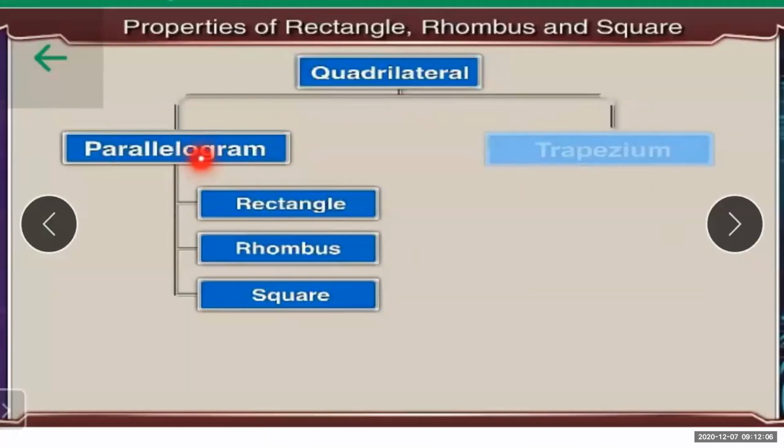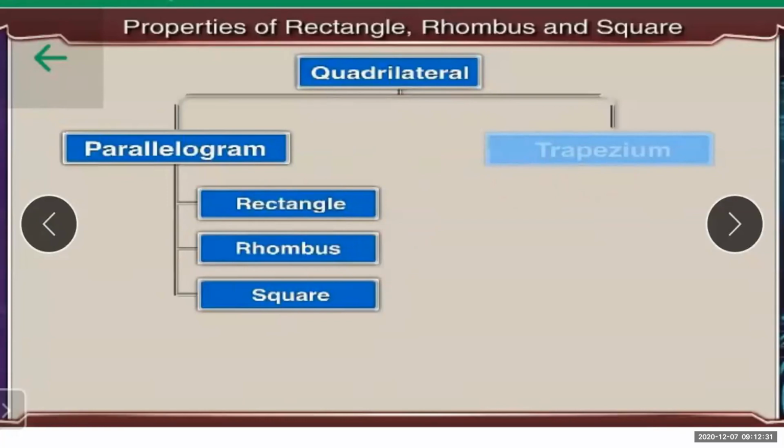Today we are going to study these three topics, and that's why I have not highlighted this second subtopic of the quadrilateral, the trapezium. So in parallelogram, today we are going to study the rectangle, rhombus and square.